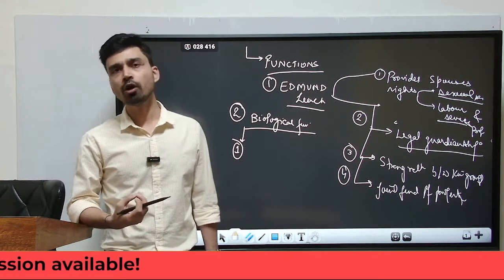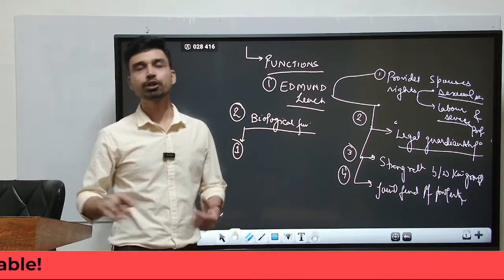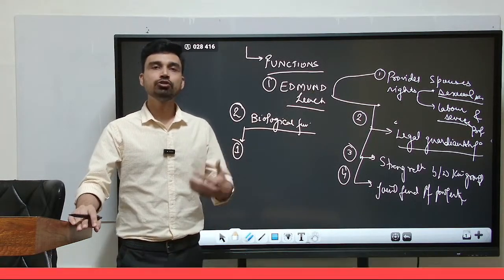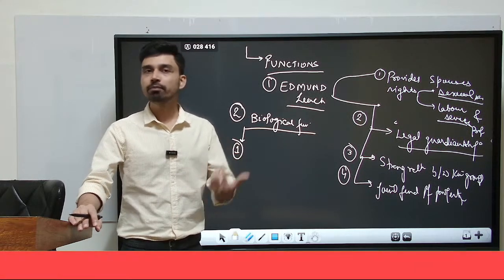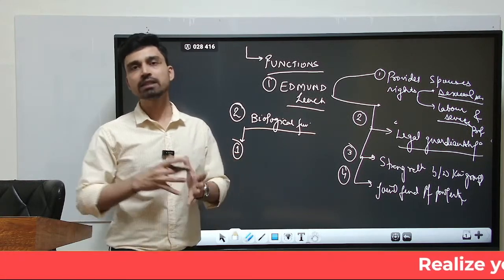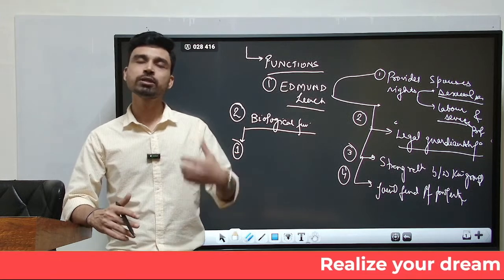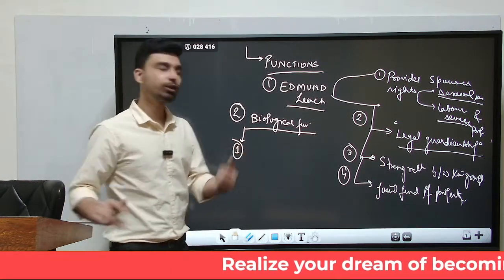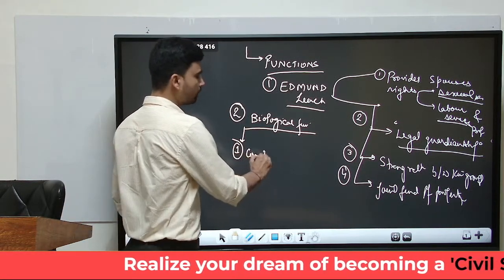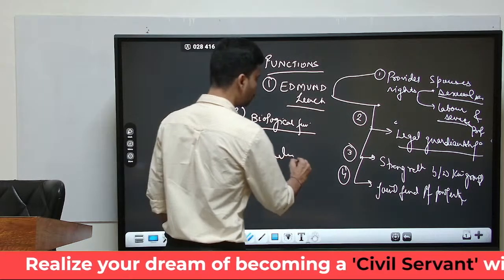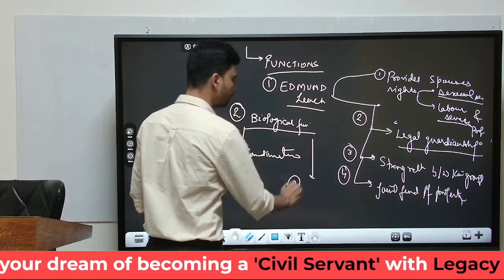How? Because it is after marriage that children are born, and these children are part of the family, and the family is the smallest unit in society. So as the family grows, society also grows, and it continues from one generation to the other. The continuation of society is the first important biological function that we can identify for marriage.